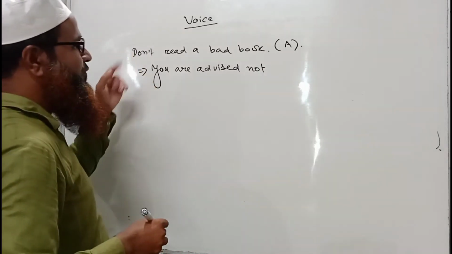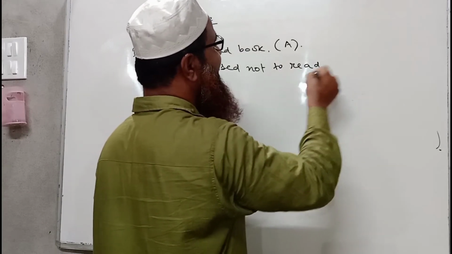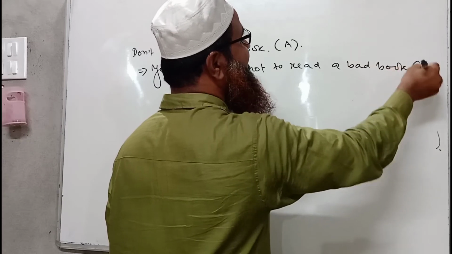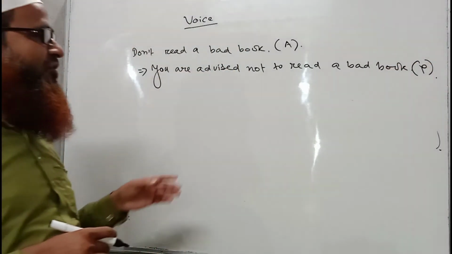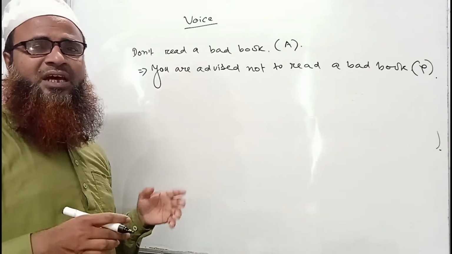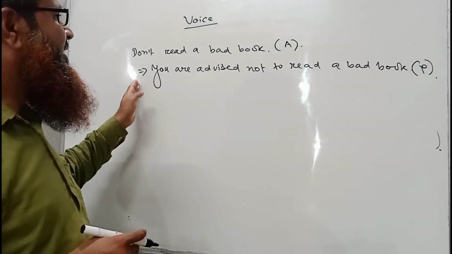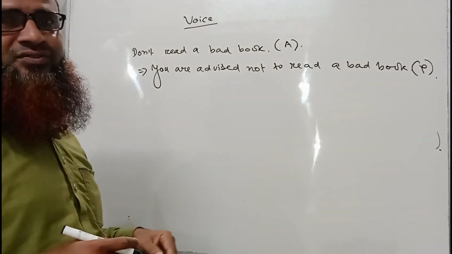We don't use do. You are advised not to read a bad book. So this will be the passive form of the sentence, don't read a bad book. But if someone wants to change it into passive with the help of let, then he can do it, like, let a bad book not be read.